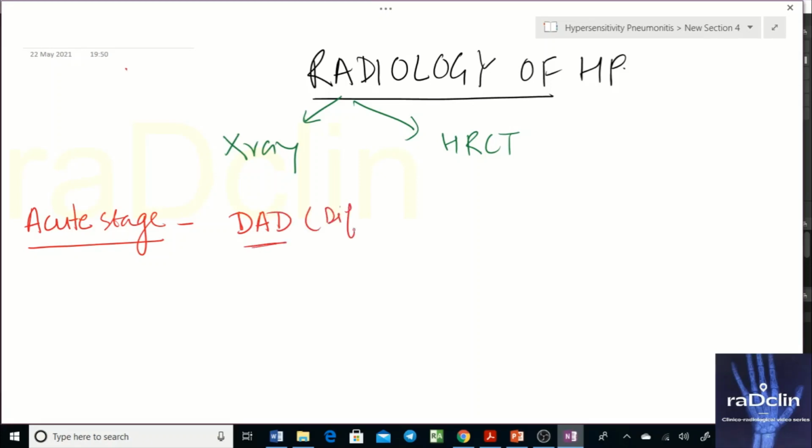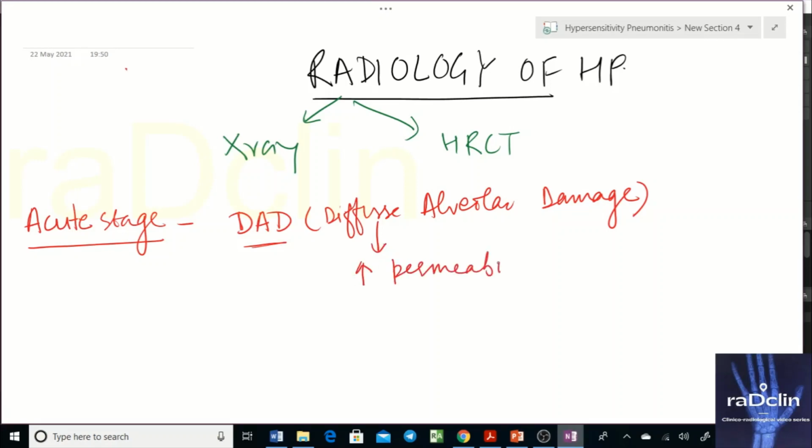When there is diffuse alveolar damage, this will cause an increase in permeability as well, because the alveoli are damaged.